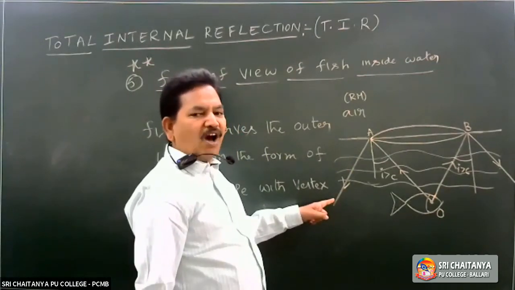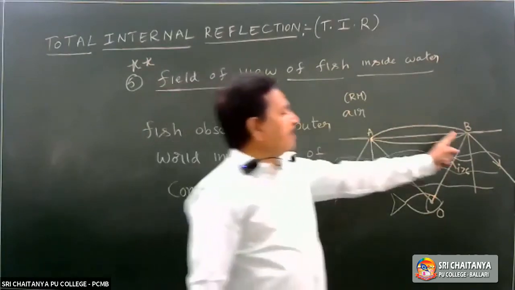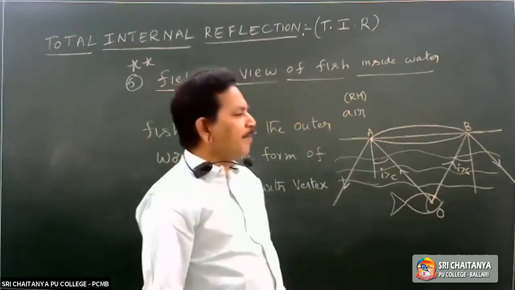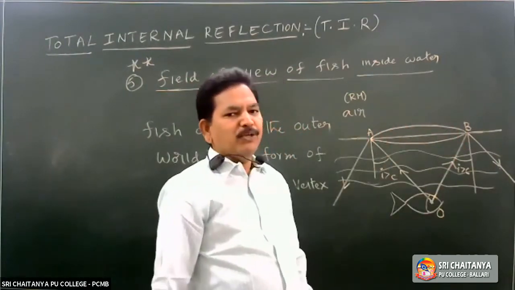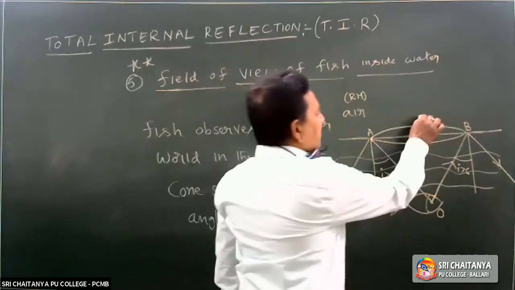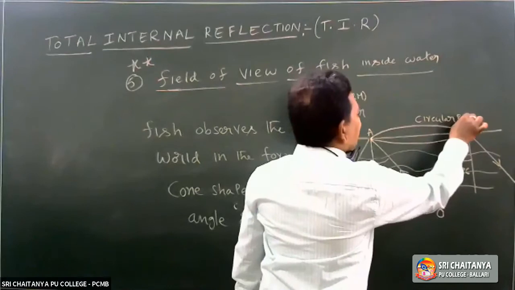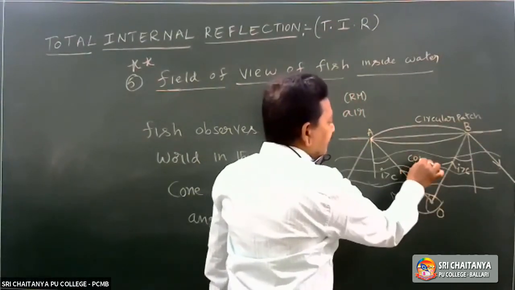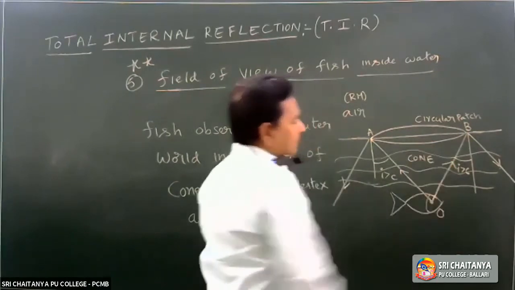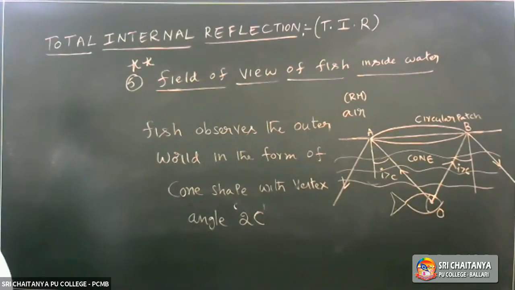So it cannot see the objects beyond A and beyond B. It can see only the objects which are in between A and B. The upper one is a circular patch. The bottom one is a cone shape. Therefore, the fish can see the outer world in the form of the cone shape.